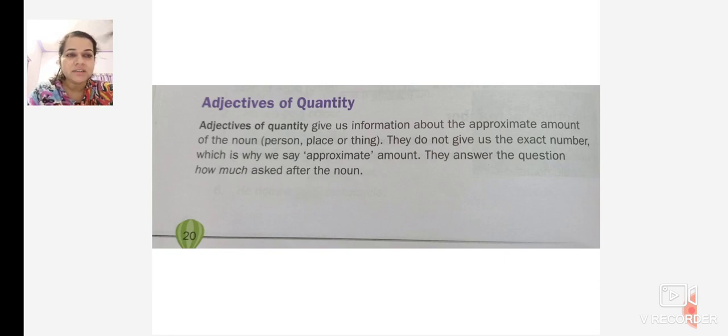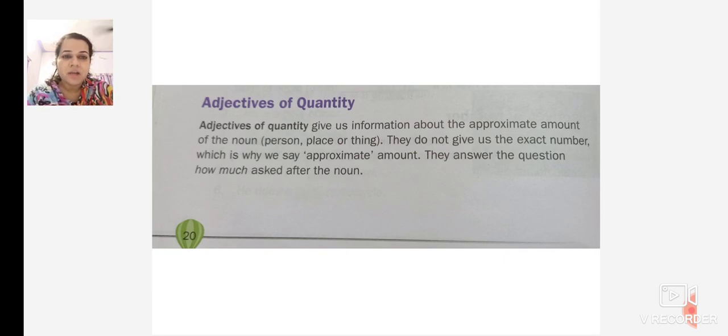They do not give us the exact number, which is why we say approximate. Approximate means nearby, near to it. Now approximate 100 means there might be 95, 96, or 97 people, but we don't know, so we call it approximate number of 100. Nearby number of 100 is 95, 96, 97, like this.